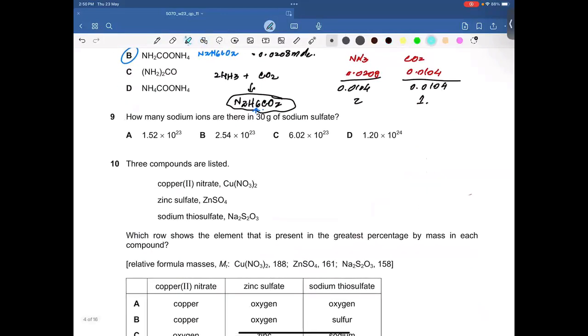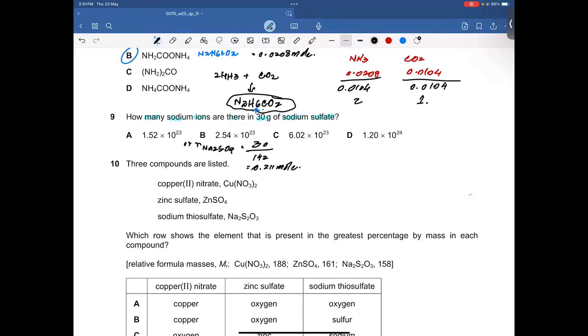Question number 9. How many sodium ions are there in 30 grams of sodium sulfate? First of all, take out the moles of sodium sulfate: 30 divided by the MR of sodium sulfate. Now get the MR by using the periodic table. Sodium has an AR of 23 times 2 because we have 2 sodium in the formula, plus 32 of sulfur, plus 16 times 4, which is going to be 142. So 30 divided by 142 is going to be 0.211 moles.